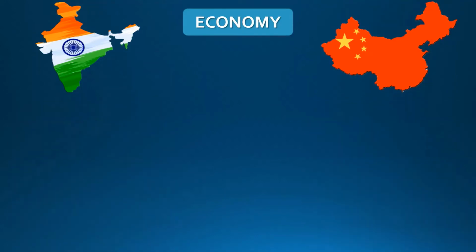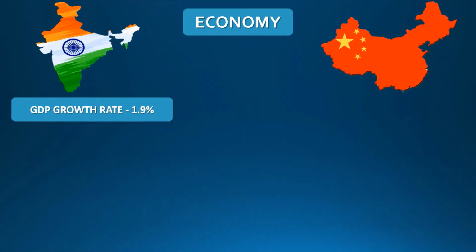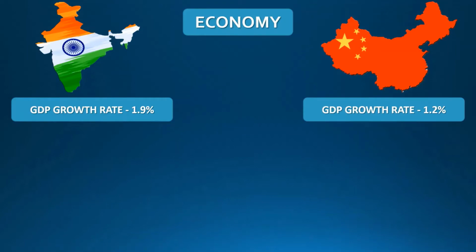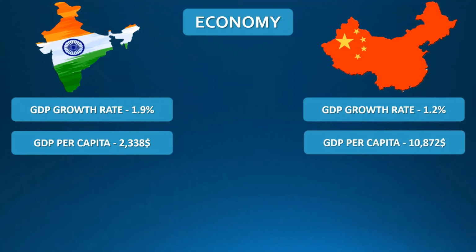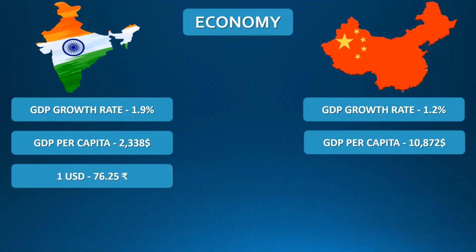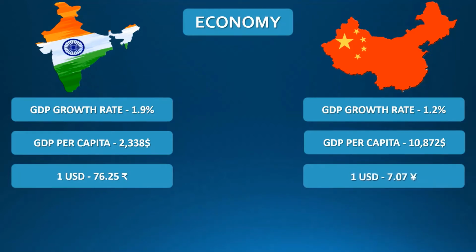As of 2020, the GDP growth rate of India is 1.9% and the GDP growth rate of China is 1.2%. The GDP per capita of India is 2,338 US dollars and the GDP per capita of China is 10,872 US dollars. As of June 21st, 2020, 1 US dollar is equal to 76.25 Indian rupees and 1 US dollar is equal to 7.07 Chinese yuan.